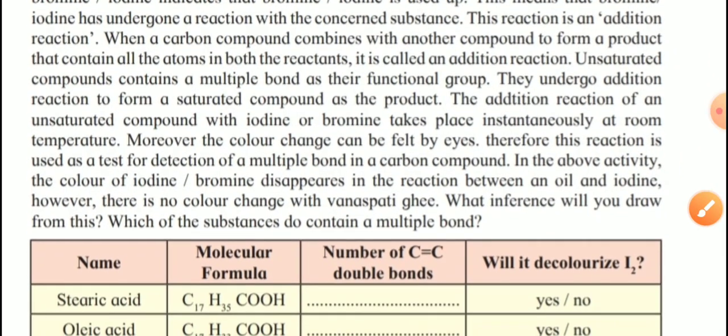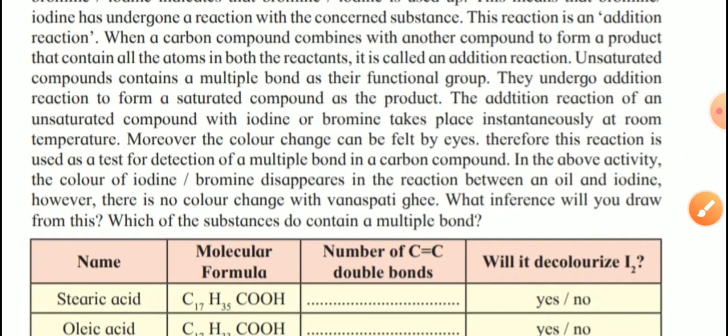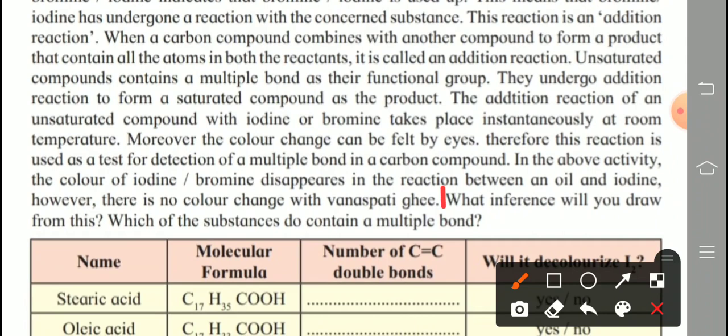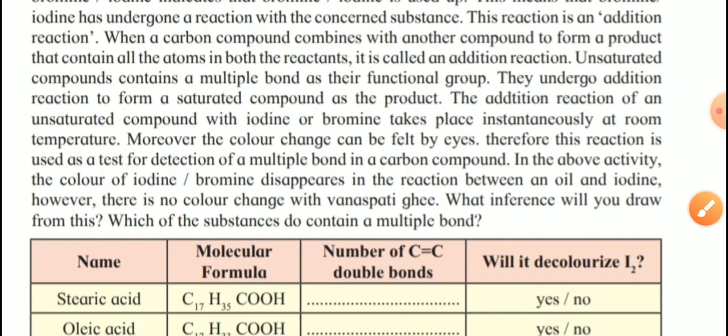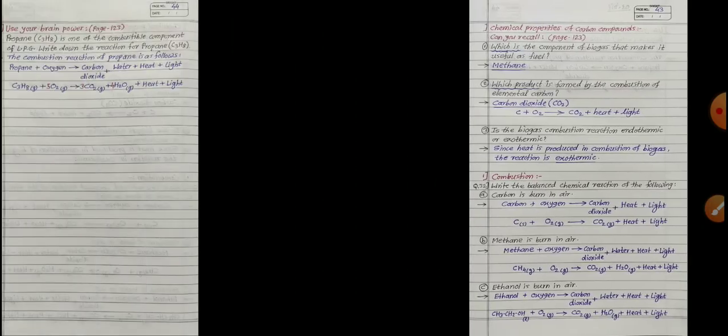So two questions are given for us. First one here, what inference will you draw from this? And the second question is, which of the substances contain a multiple bond? I will show the answer of this question on a separate page. Check now.